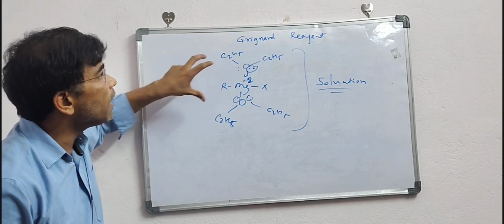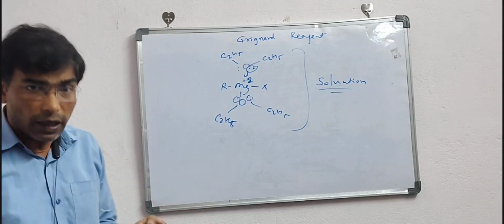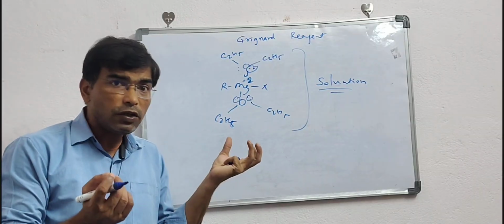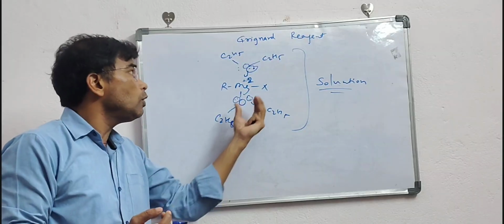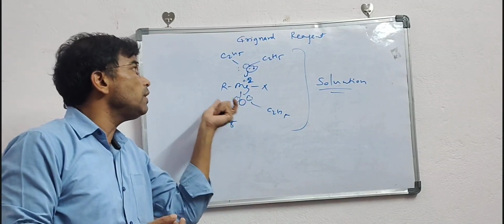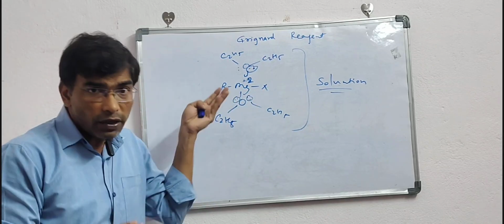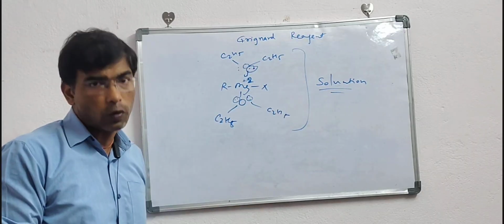Another purpose of using ether is that ether is a heavy solvent and it will not allow oxygen to come in contact with the Grignard reagent. If oxygen comes, then the Grignard reagent, when it reacts with oxygen, will form a peroxide, which will further convert into alcohol.